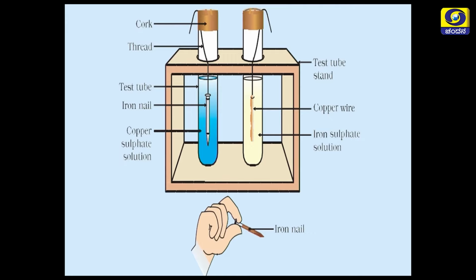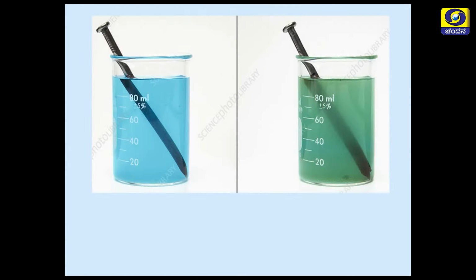And in another test tube, you take copper wire and iron sulphate solution. You keep this setup for some time. What you observe is that the blue copper sulphate solution has turned green and the iron nail is coated with copper metal. But that does not happen in the case of iron sulphate and copper. The copper will not be able to displace the iron from the iron sulphate solution.